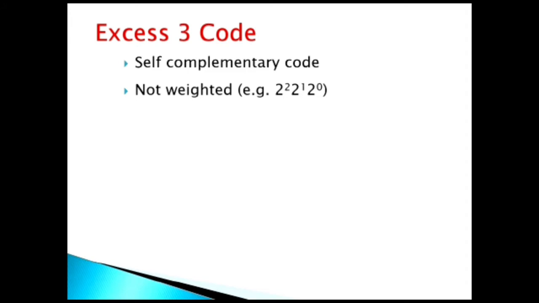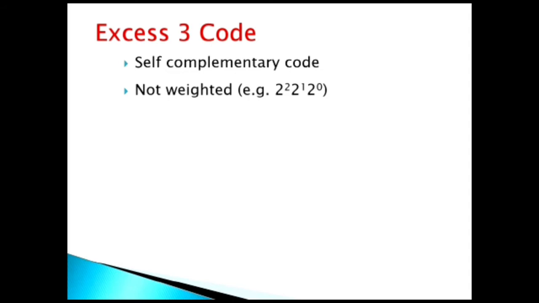Excess-3 code is a non-weighted code. It means that it is an unweighted code. Non-weighted or unweighted codes are those codes in which the digit value does not depend upon its position.